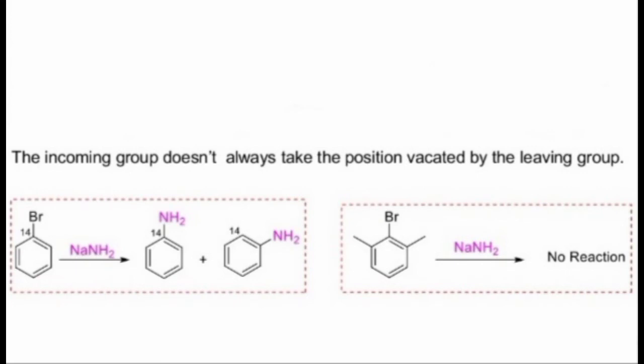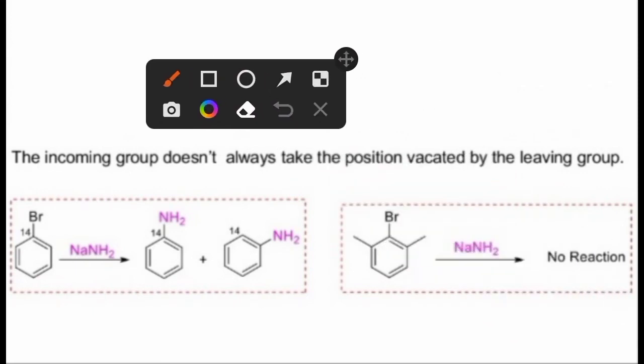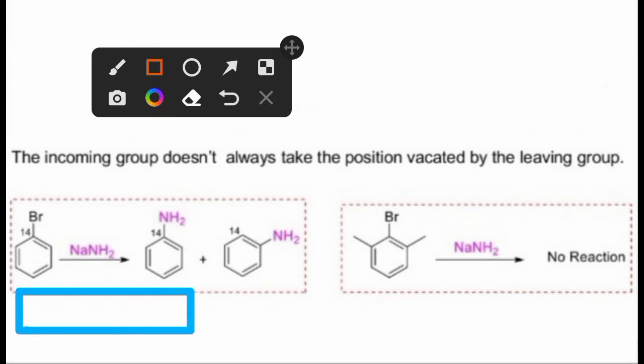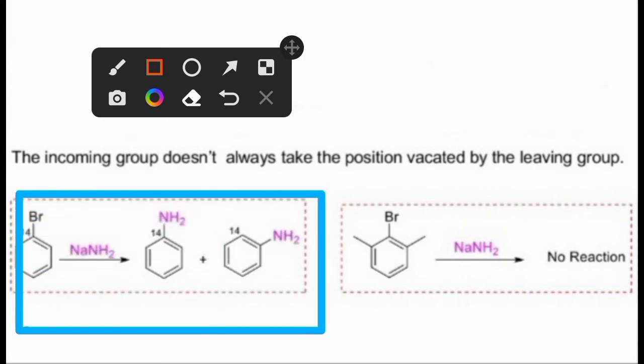Now, one of the important cases: you can see that in this reaction, Br is given out from here and its position is occupied by NH2. In the other case, this carbon is adjacent to this carbon atom. This adjacent carbon is also occupied by NH2.